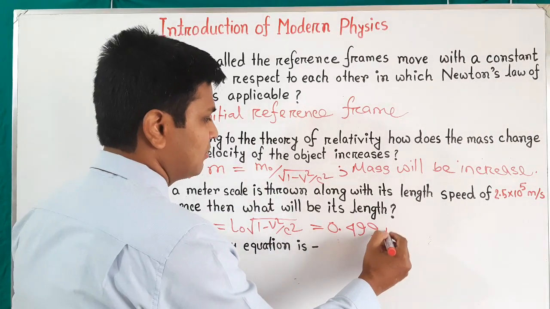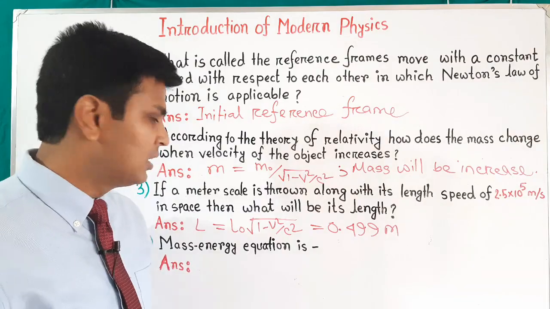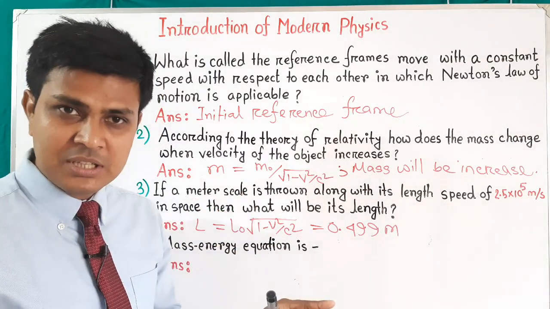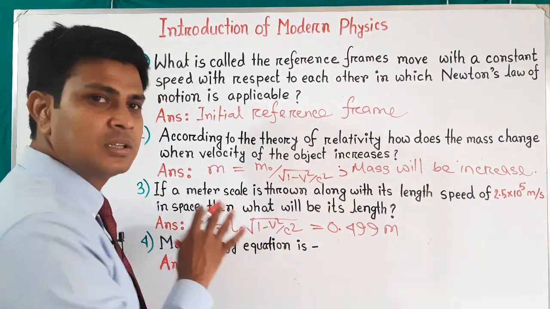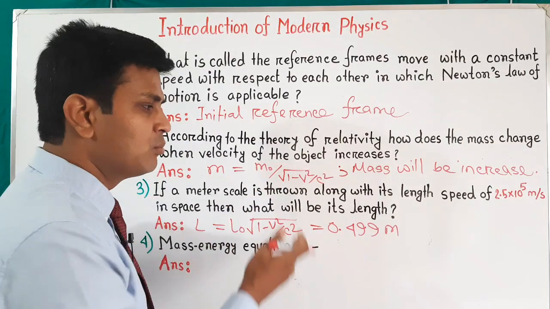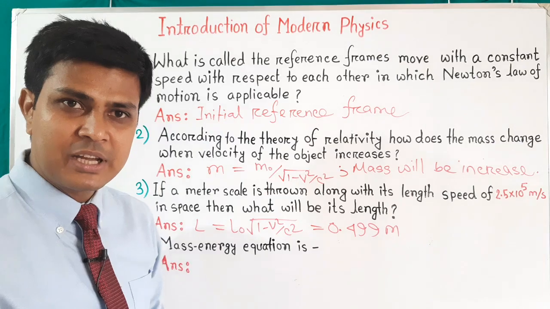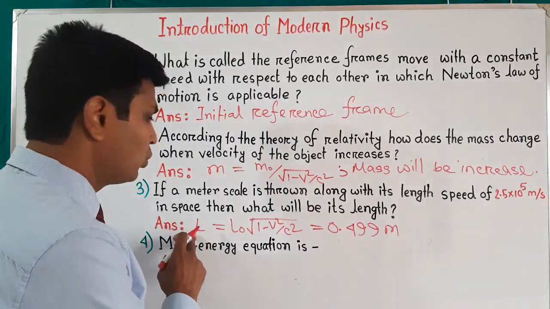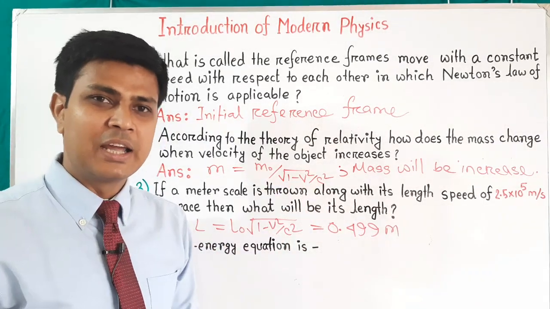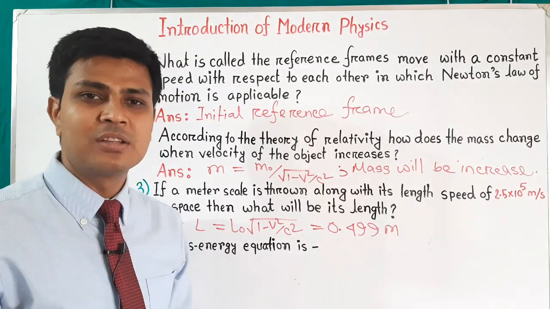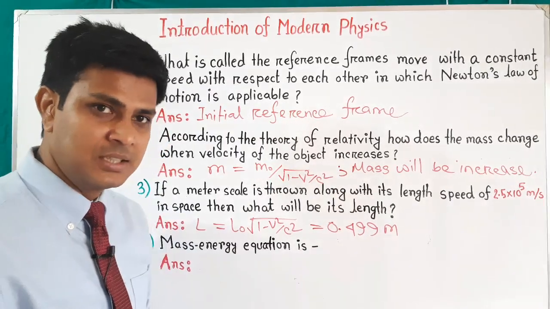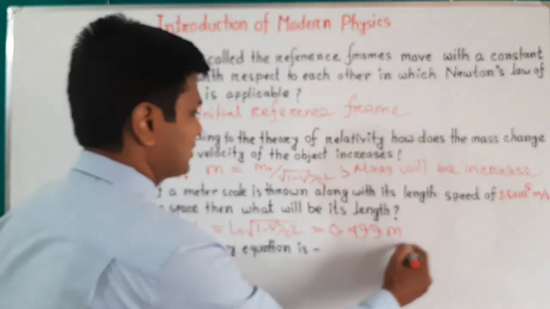0.499 meter. So you can see the initial length was 1 meter, but when this scale moves with a velocity of 2.5 into 10 to the power 5 meter per second, its length will be 0.499, which is less than 1. So we can say the length will be contracted. I hope you have understood.